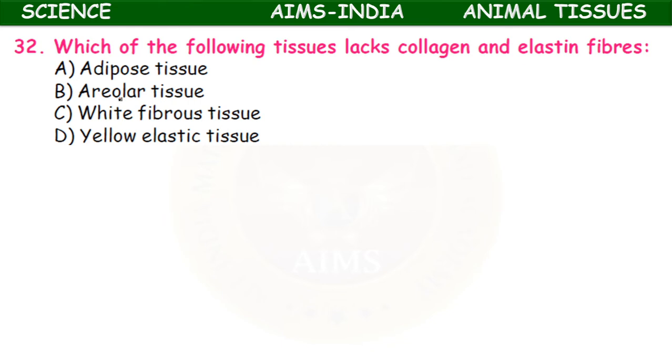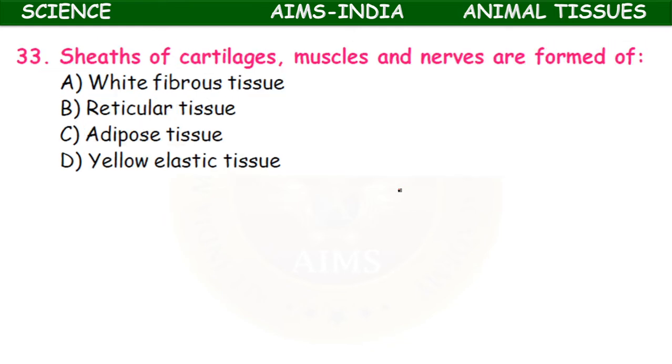Which of the following tissues lacks collagen and elastin fibers? Adipose tissue, areolar tissue, white fibrous tissue and yellow elastic tissue. So it is the adipose tissue. Areolar tissue also possesses fibers, and the remaining two, yellow and white fibrous tissue, also. Here adipose tissue lacks collagen and elastin fibers.